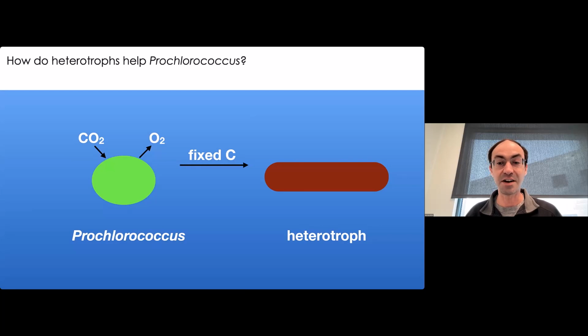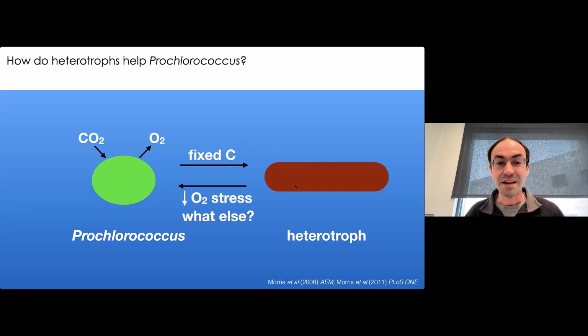We know this canonical autotroph-heterotroph paradigm tells us that Prochlorococcus should be over here on the left doing photosynthesis, sending all of its fixed carbon, or at least some amount of it, to the surrounding community to feed the heterotrophs. But it turns out the heterotrophs actually do a lot for Prochlorococcus as well. One example of this is from work from Jeff Morris and Eric Zinser, who have shown that the heterotrophs can actually play a really important role in mitigating reactive oxygen stresses to Prochlorococcus.